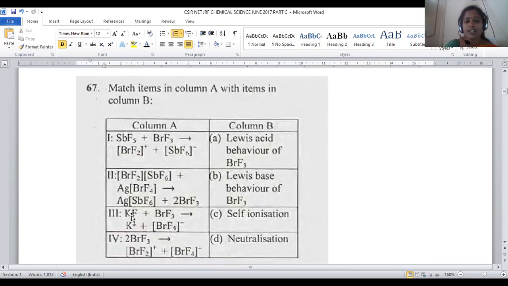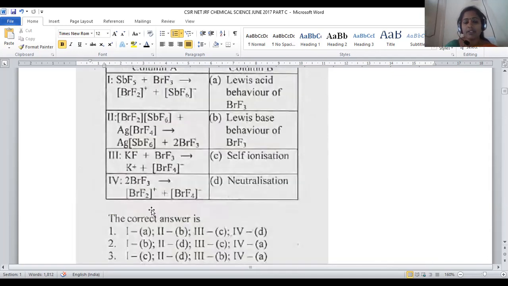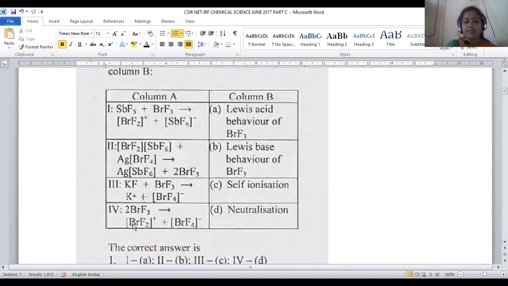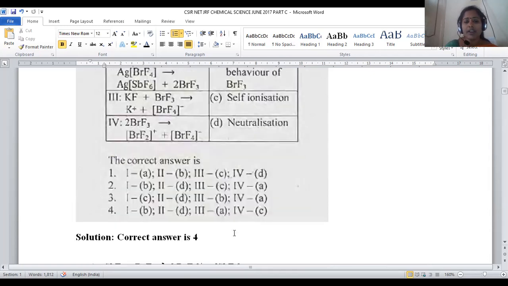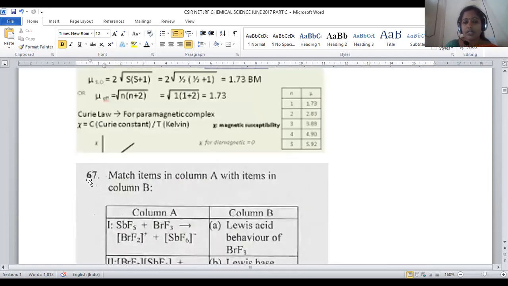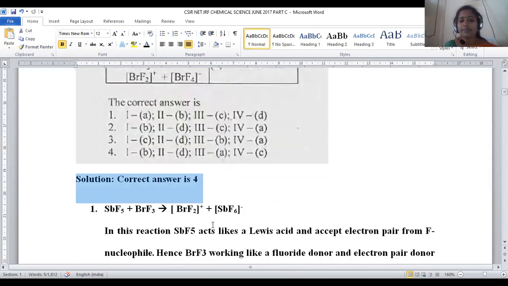Third with A. Third with A is provided in only option number 4 but not option number 3. So we can clearly mention option number 4 will be the right answer. For fourth also self-ionization, option C will be the right answer. All are satisfied in the fourth option. Hence, for question number 67, option number 4 will be the right answer.